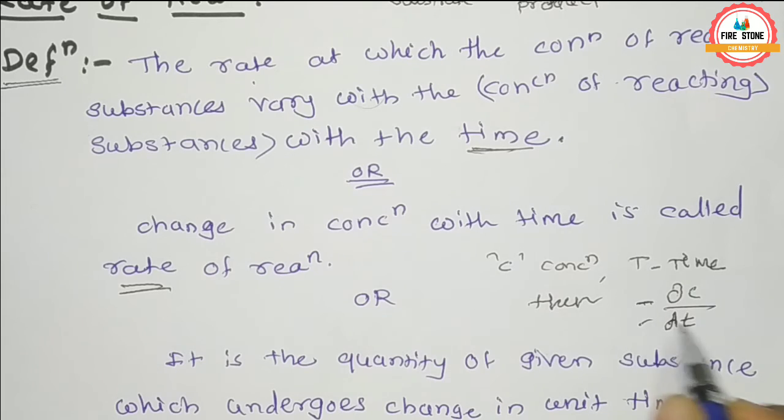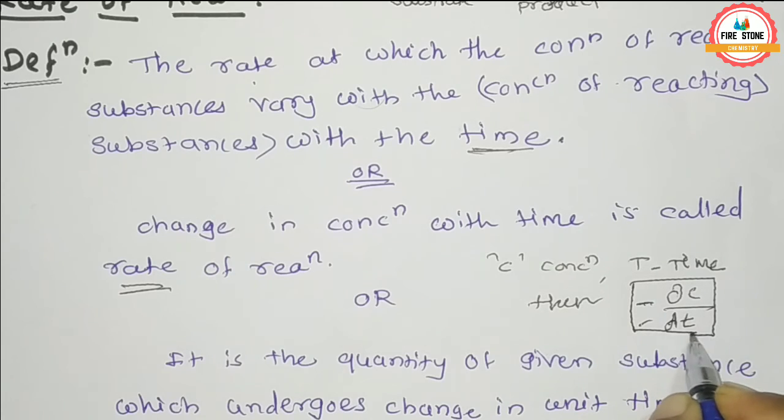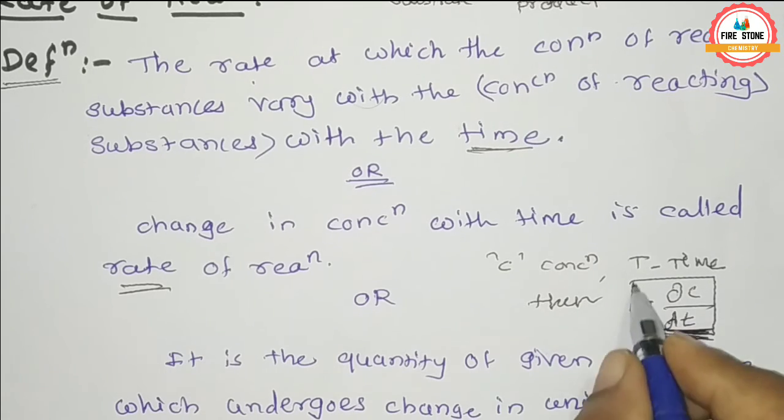This quantity is called the rate of reaction. dC upon dt is called the rate of reaction.